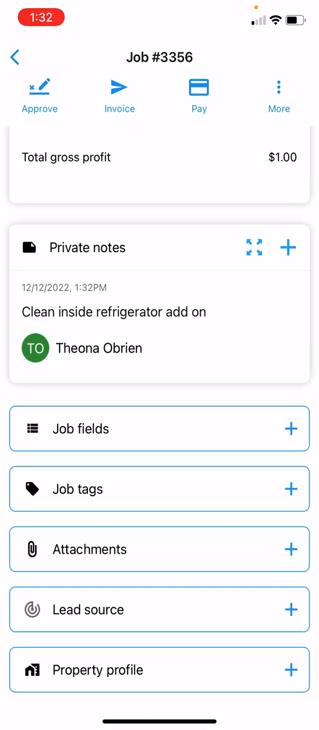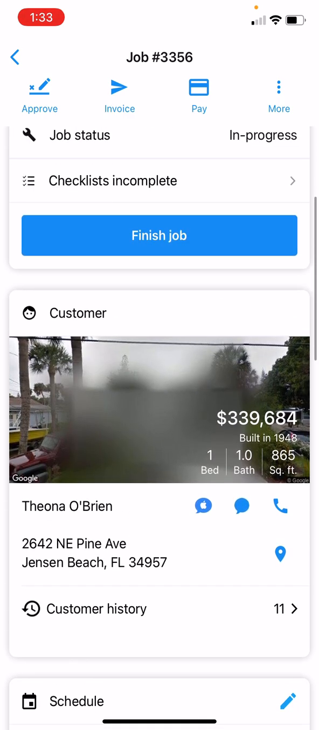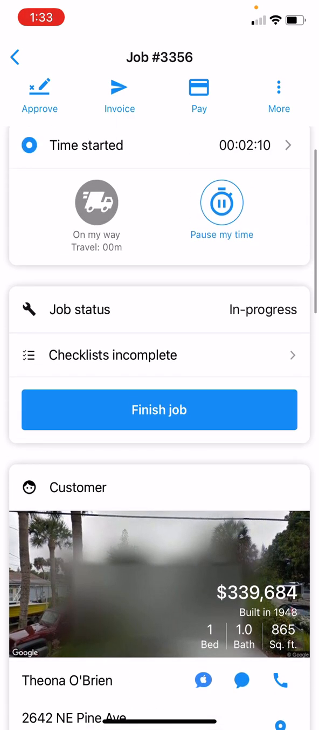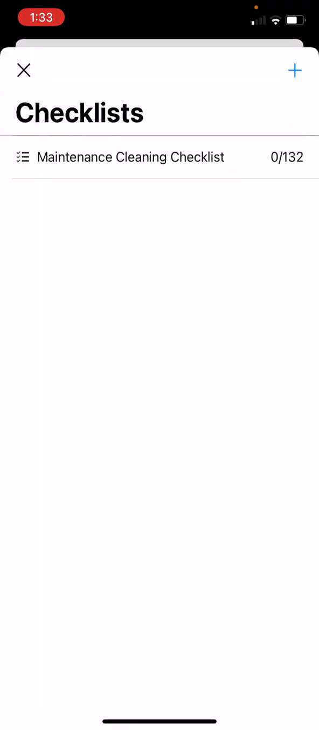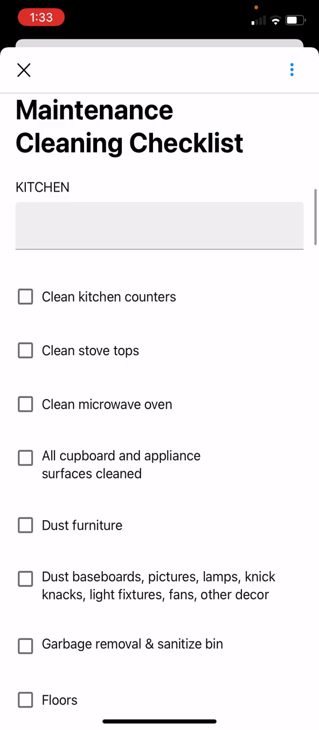If there was a picture, say there was a family heirloom that the customer didn't want us to touch, we would have a photo of that and say, please don't clean that item. And then we also have at the top here the checklist. So let's say I completed the whole cleaning, we did the refrigerator, everything's done. Before we actually finish the job, we'll click on the checklist and we'll go through each room.